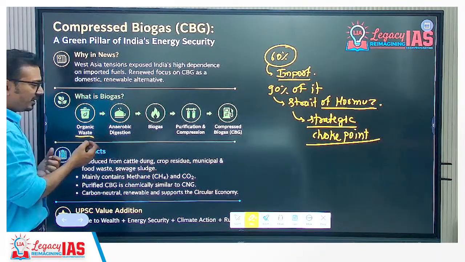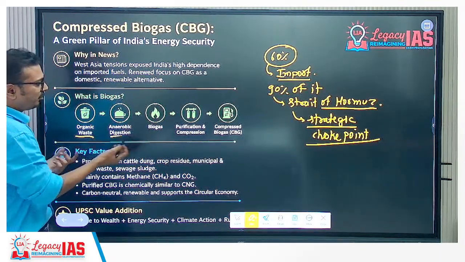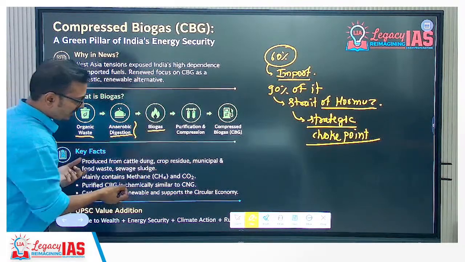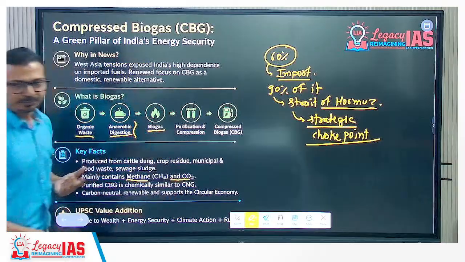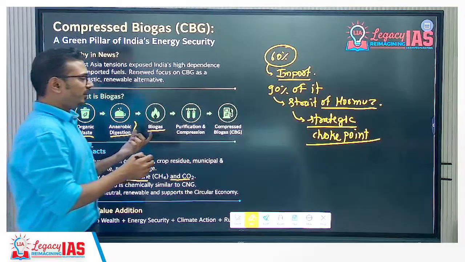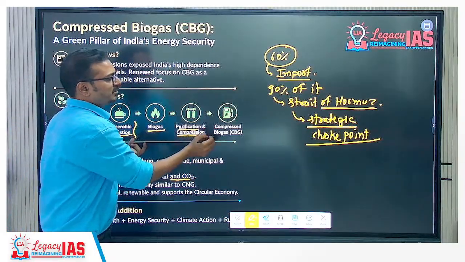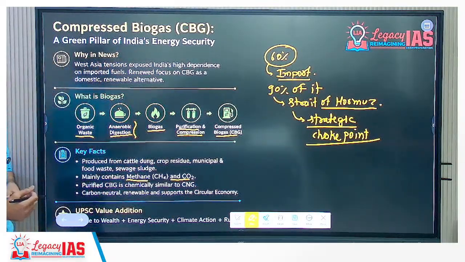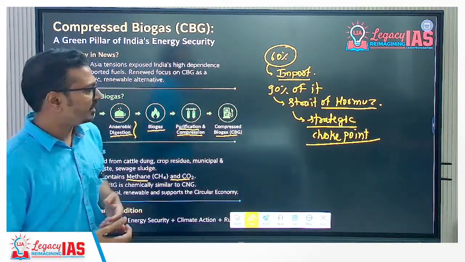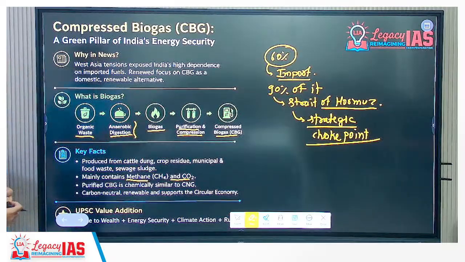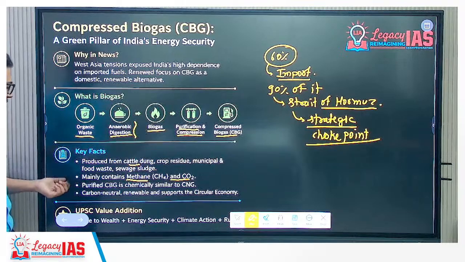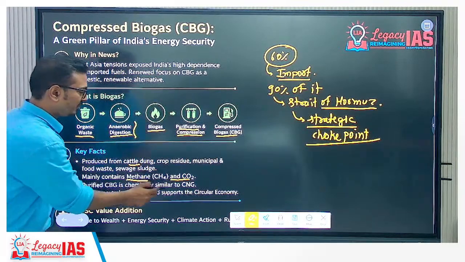Simply, it is organic waste which, after anaerobic digestion, results in biogas. Biogas mostly consists of methane and CO2, a combination of methane and carbon dioxide. After biogas is produced, it is purified and compressed to form CBG, compressed biogas. Compression is required so that less space, more energy is available, and it can be used for vehicles. It is produced from cattle dung, crop residue, municipal waste, sewage sludge. Purified CBG is chemically similar to CNG.